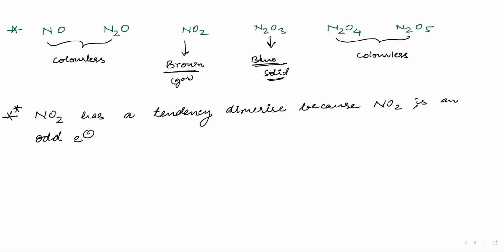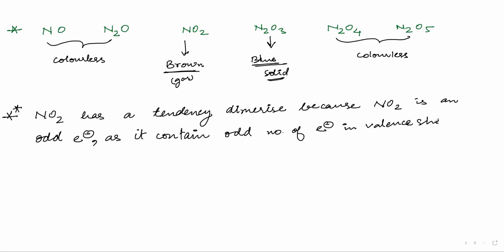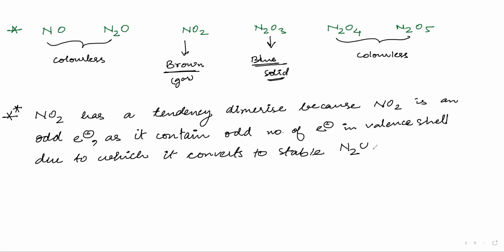So this NO2 is an odd electron species. And what happens when it has an odd electron? As it contains an odd number of electrons in the valence shell, due to which it converts to stable N2O4 on cooling. What is the structure of N2O4?